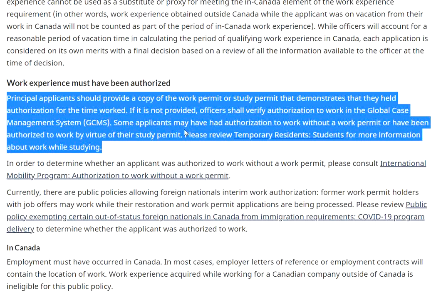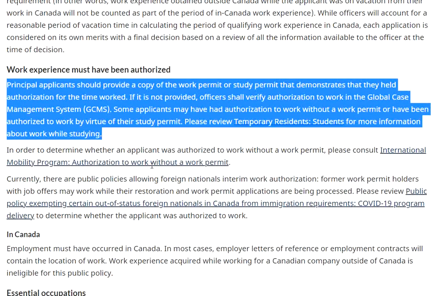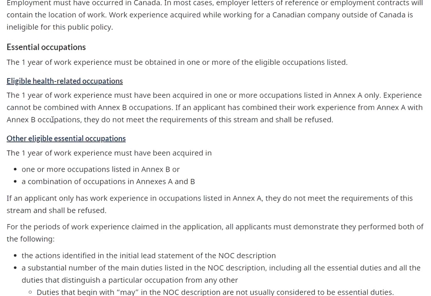Some applicants may have had authorization to work without a work permit, or have been authorized to work by virtue of their study permit. So when you are studying with any learning institution, you do have the provision to work as a part of your study permit. So you definitely can submit your application, and in case any document is falling short, the visa officer would definitely ask you for that. So you don't need to worry about these things. And these are the things.